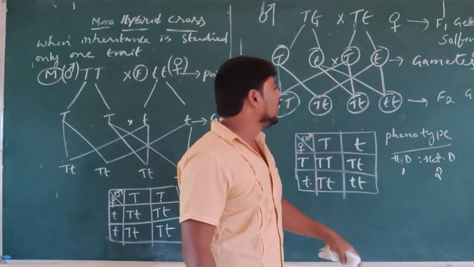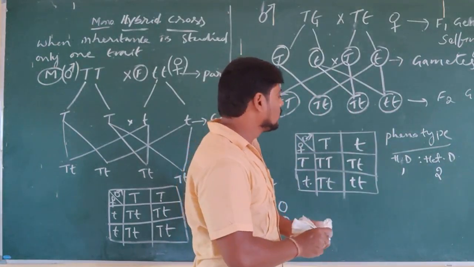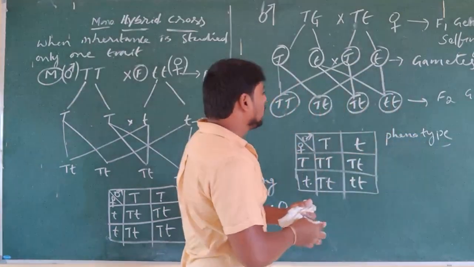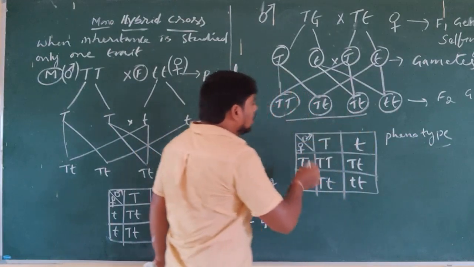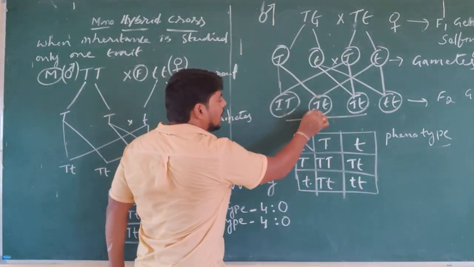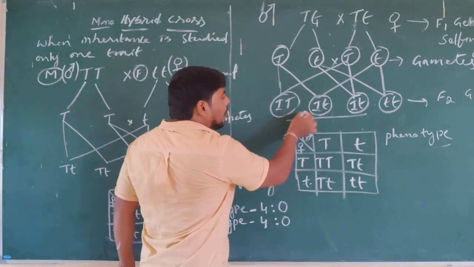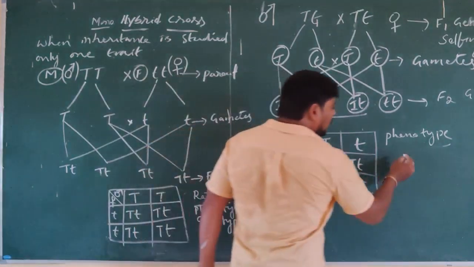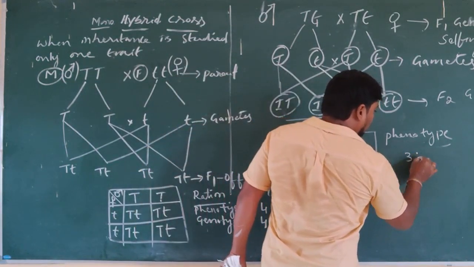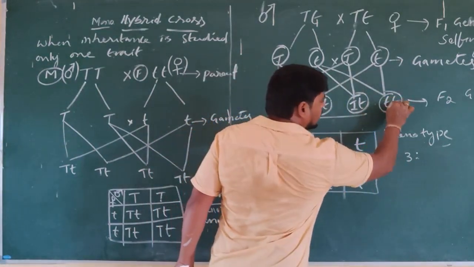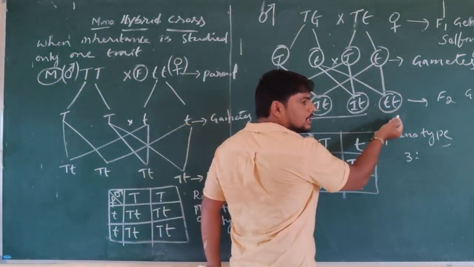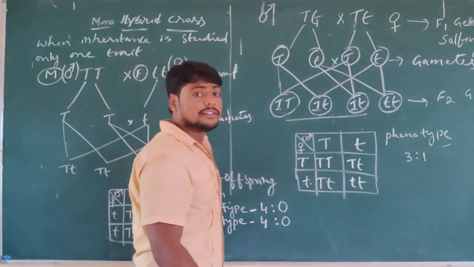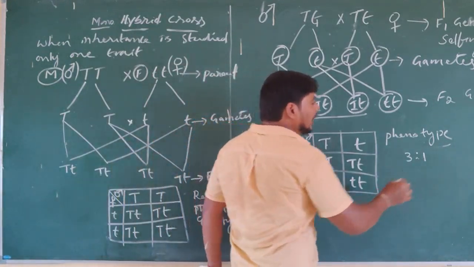And in the pure recessive form, how many did we get? Under the phenotype ratio, how many tall plants did we get? Dominant form, capital letter, is always dominant. How many capital letter pairs are present here? Three. So in the phenotype ratio, three tall plants are formed. How many short plants? The recessive form is always short in nature. How many recessive traits do we have? Only 1. So the phenotype ratio in the F2 generation is 3:1. Next, the genotype ratio.